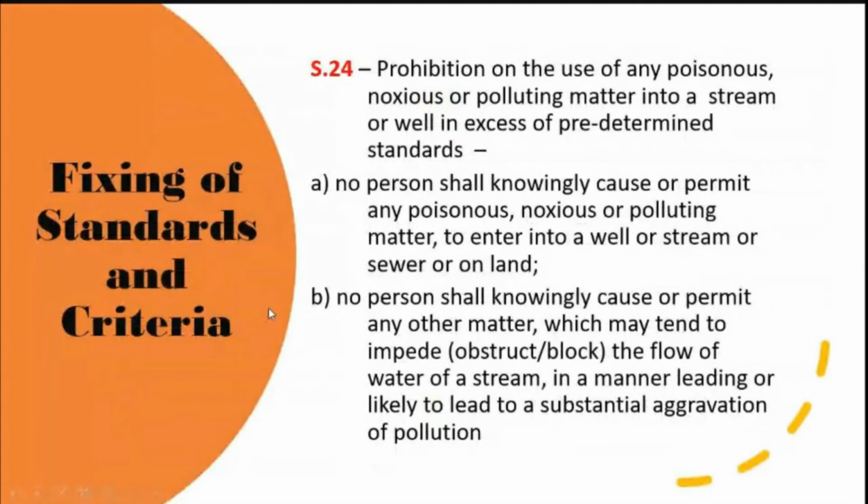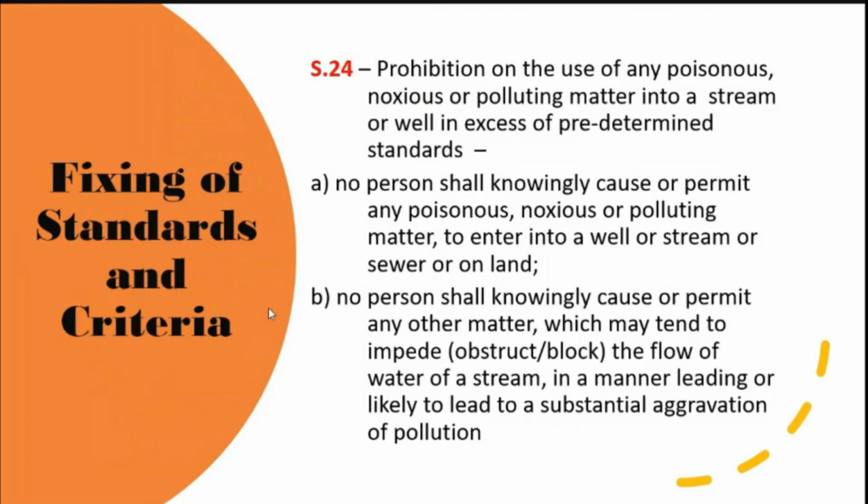In section 24 of this act, there is a prohibition on use of any poisonous, noxious, or polluting matter into the stream or wells beyond the predetermined standard. Basically, if you check my video on water pollution, I have mentioned the various kinds of parameters present in the water, and the standards prescribed by the CPCB, also in comparison with the WHO.